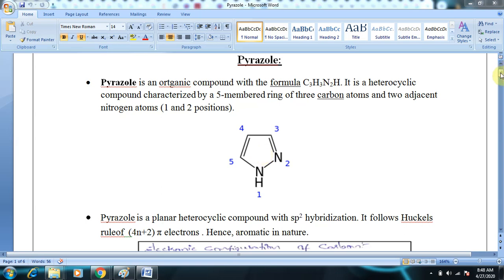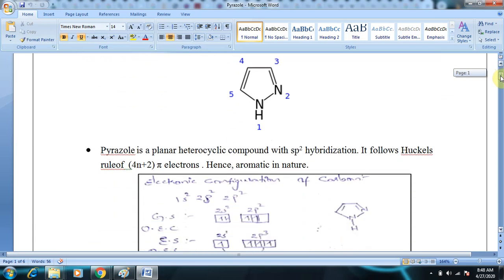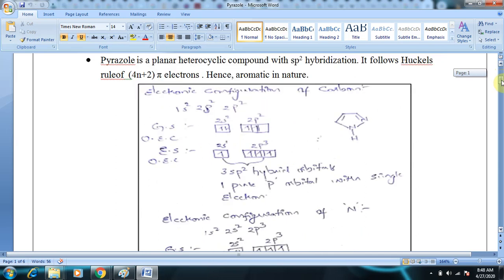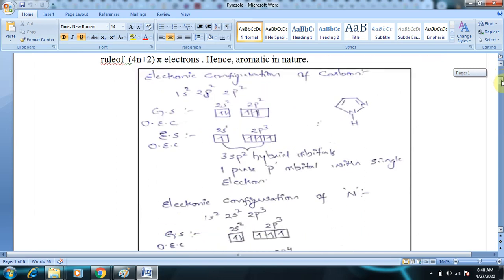Coming to the molecular orbital structure and general electronic configurations, we will be seeing each one of them. Coming to the electronic configuration of carbon, the atomic number is 6. The electronic configuration is 1s2, 2s2, 2p2. The ground state outer electronic configuration is 2s2, 2p2, and in the excited state the outer electronic configuration is 2s1, 2p3.